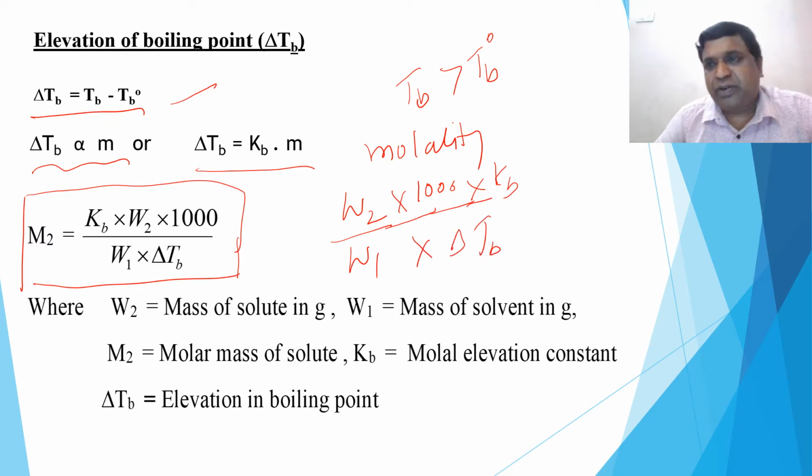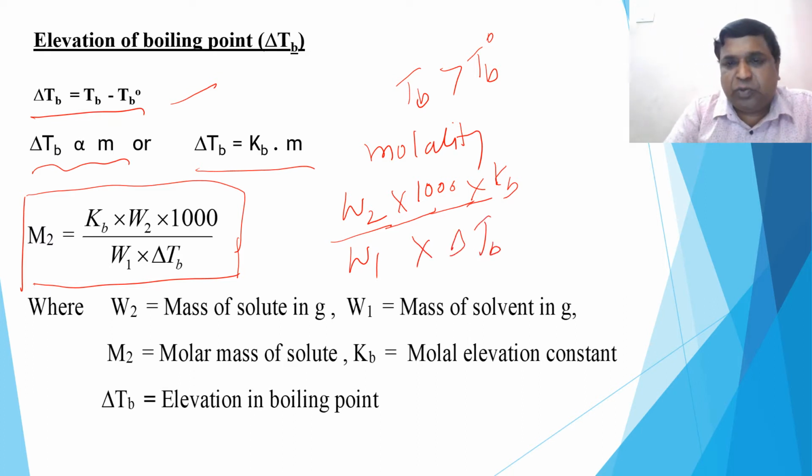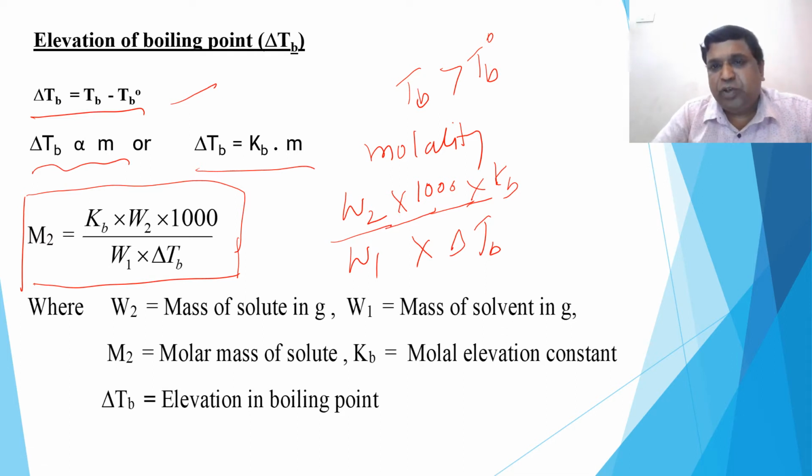In the previous case we had taken W1 into RLVP. Now it is W1 into delta TB. In the numerator, what is missing? M1. Instead of M1, here it is 1000, into Kb. That is, Kb is extra, the molal elevation constant. So learn the formula by heart.